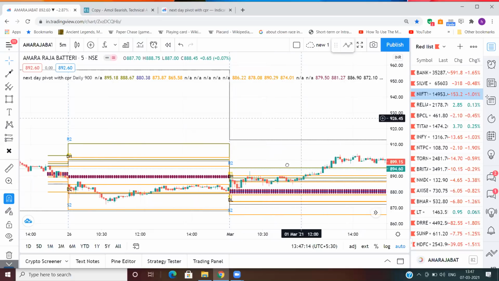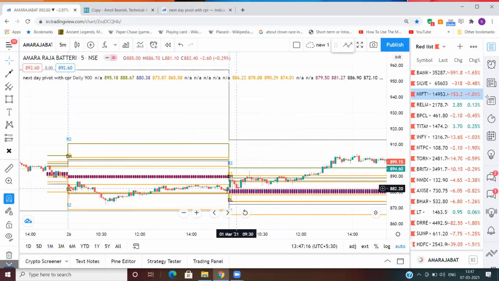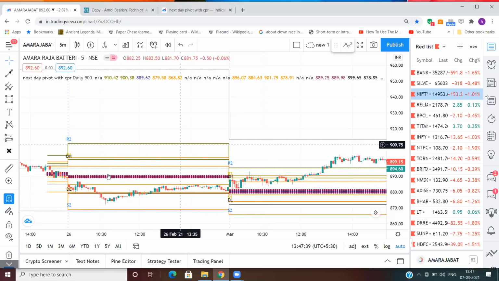You could not have sold Amar Raja here. So how important these two candles, the close and the open, are, and they should match with the bias made by the CPR. If it is dismissed by the price action of the opening candle, then your bias will change. So you have to backtest this to fully understand this particular system, which is very good, and you can use it.